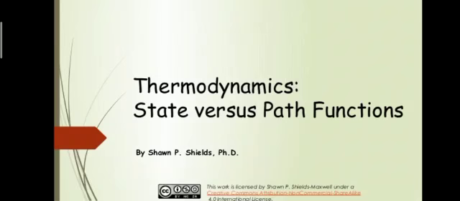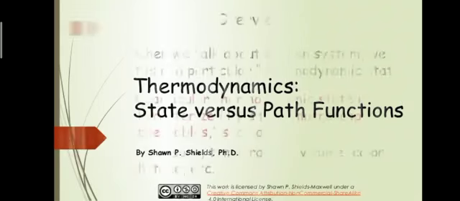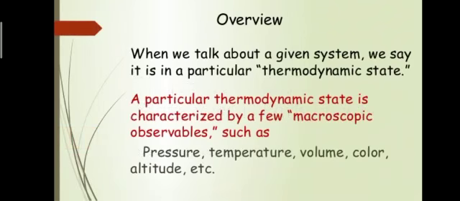Now, thermodynamic state versus path functions or state functions. What is a thermodynamic state? A particular thermodynamic state is characterized by a few macroscopic observables. It means a change in the state happens. How can a change in state occur? By changing temperature, pressure, or volume.